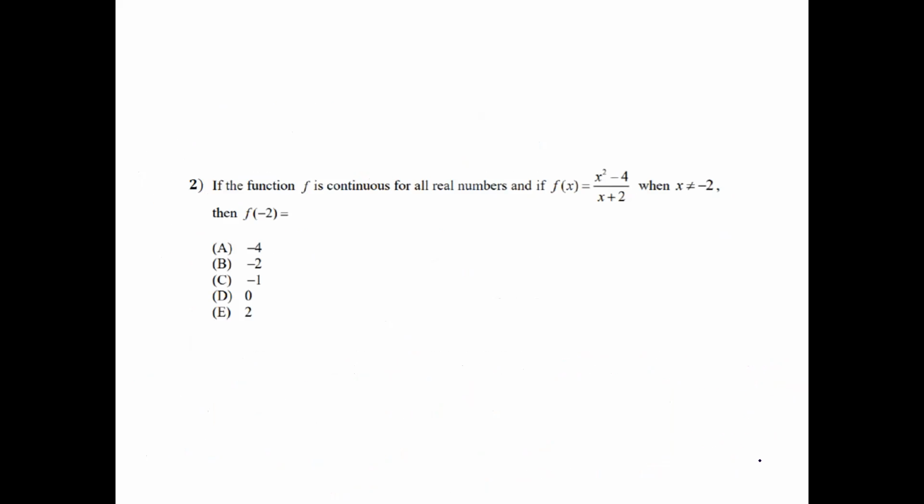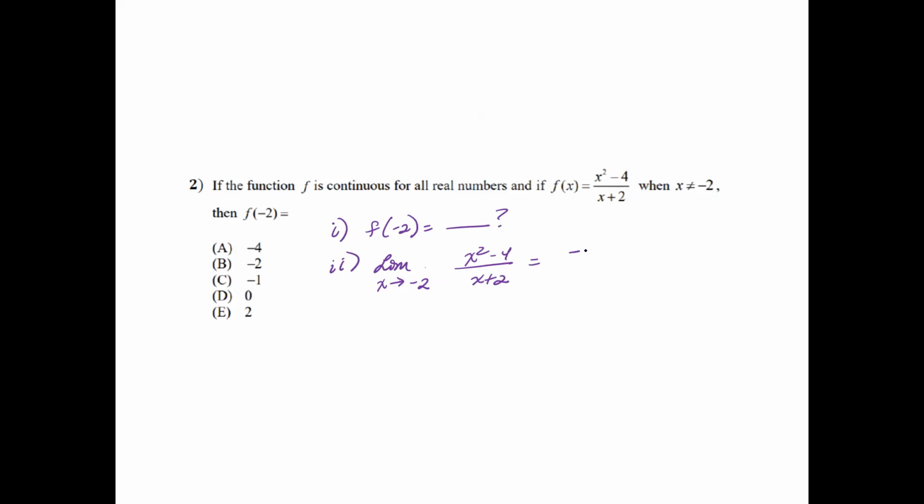All right, guys. Let's take a look at this one here. If the function f is continuous for all real numbers, and f of x is x squared minus 4 over x plus 2, where x cannot equal -2, then f of -2 is going to equal what? Again, you want to meet those 3 conditions. The first condition is f of -2. The second condition is the limit as x approaches -2 of x squared minus 4 over x plus 2.